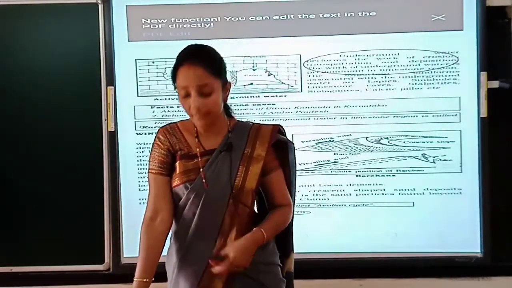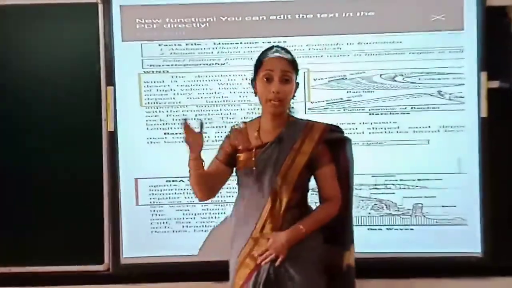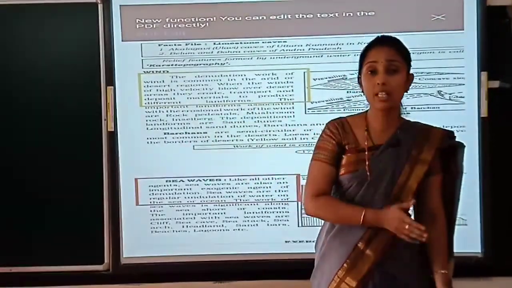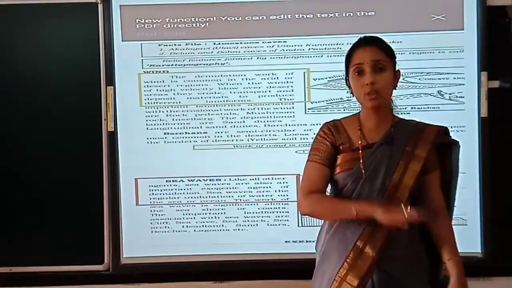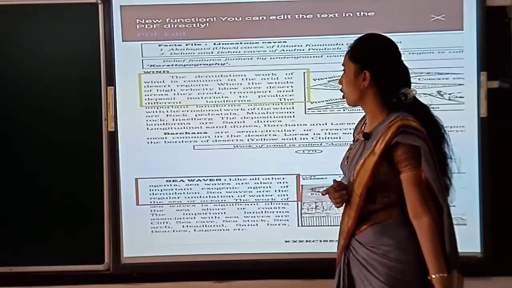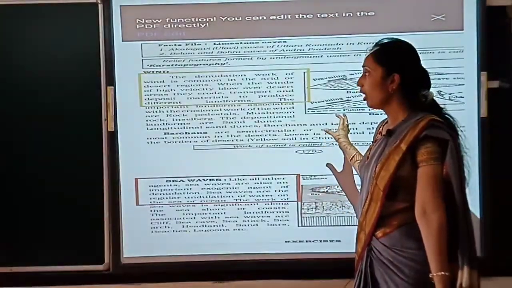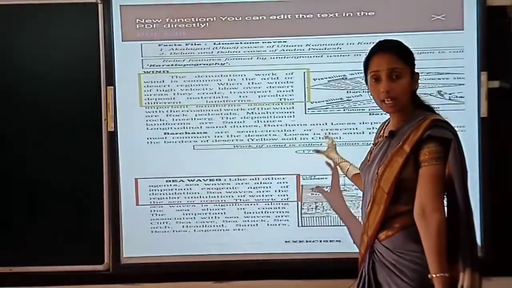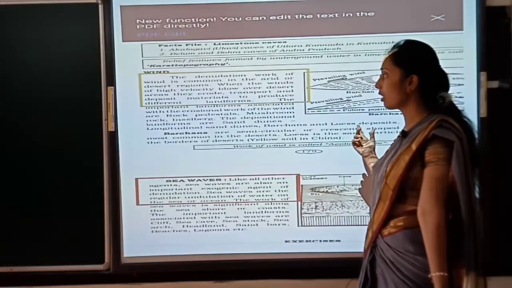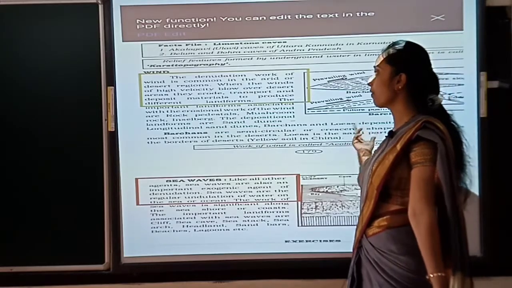Then the next one is wind. You know what is the work of wind? The speed or velocity of the wind blows the soil present in the atmosphere and shifts it from one place to another place. The denudation work of wind is common in arid or desert regions. So we can see the erosion by wind mainly in desert areas. When wind of high velocity blows over the desert area, it erodes, transports and deposits the mineral to produce different landforms.